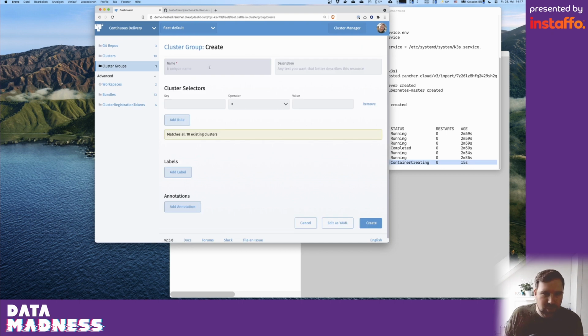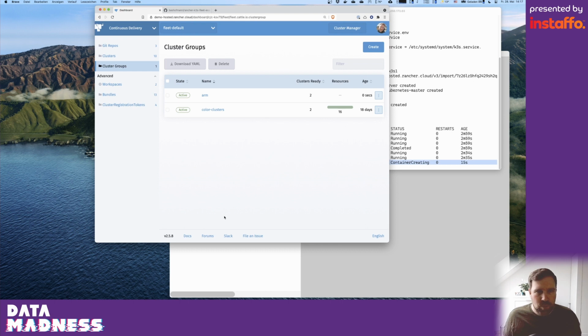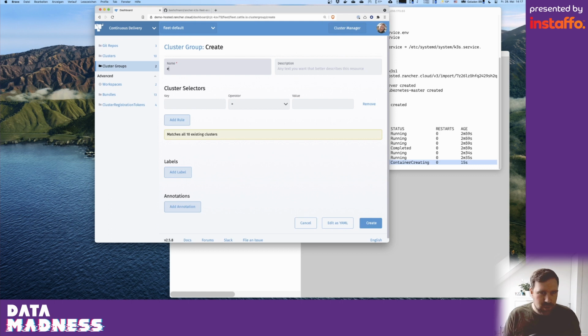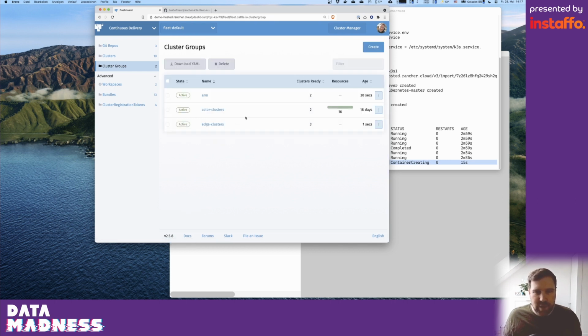So for example, I could create a cluster group called ARM that matches all clusters with the label CPU and the value ARM. And that matches 2 of my 10 existing clusters. Or I could create a cluster group, maybe called Edge clusters, that have a label location that just exists regardless of the value, which matches 3 of my 10 existing clusters. And I can create as many groups as I want.